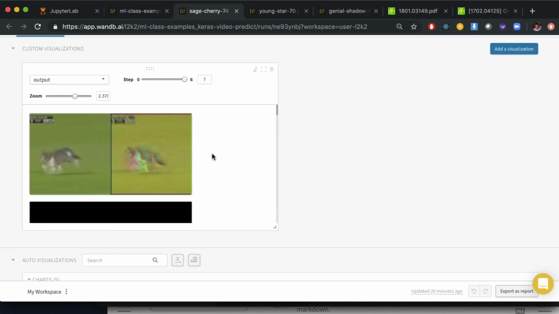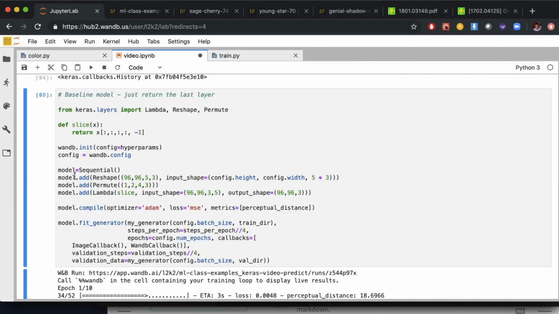So here on the left, we have the frame that we were hoping for, and on the right, we have our prediction. And you can see this is kind of obviously wrong. It's kind of close, but there are clearly still some weird artifacts. It's more blurry. The colors are different. So it doesn't seem like this model is actually performing very well. So how do we improve it?